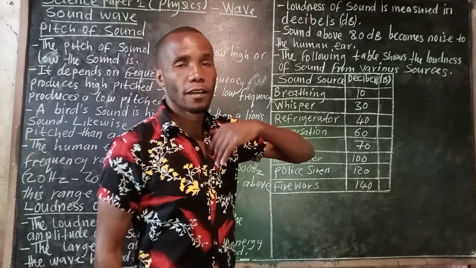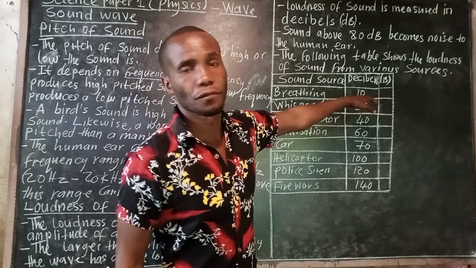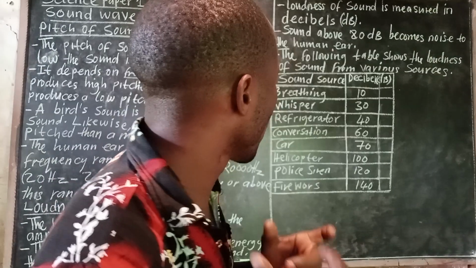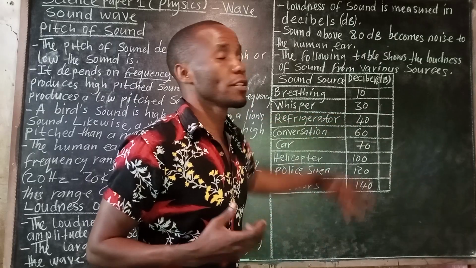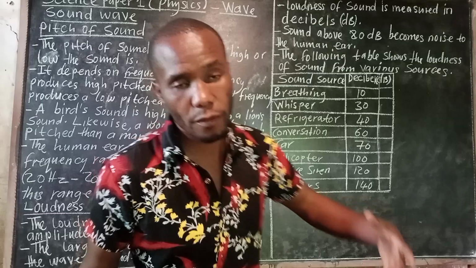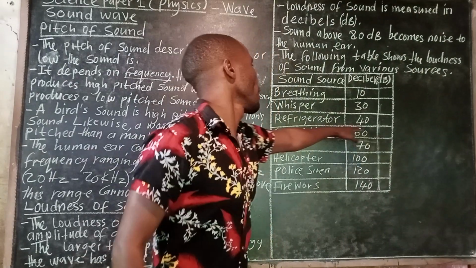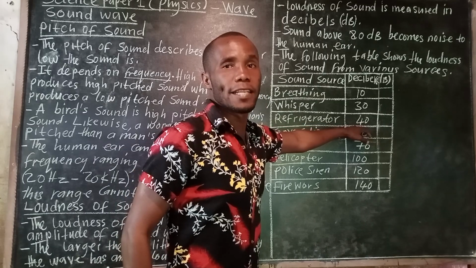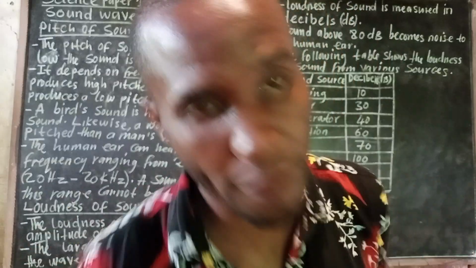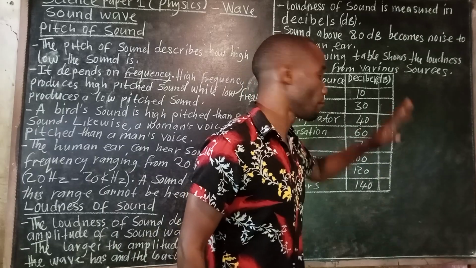The sound you make when breathing is what? 10 decibels. Then a whisper is 30 decibels. A refrigerator, a fridge, makes a sound that falls under 40 decibels. Then conversation, when you are talking to each other, the measurement is 60 decibels.